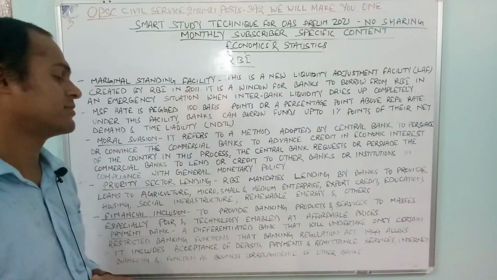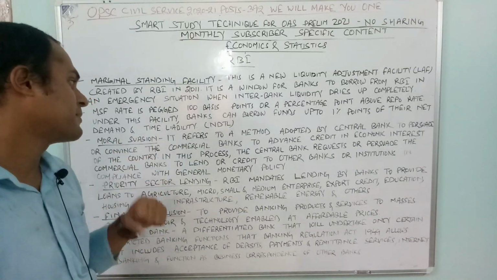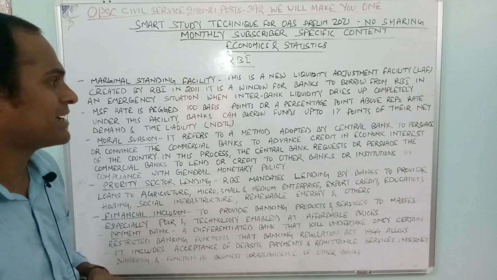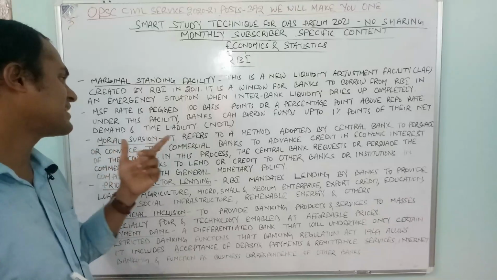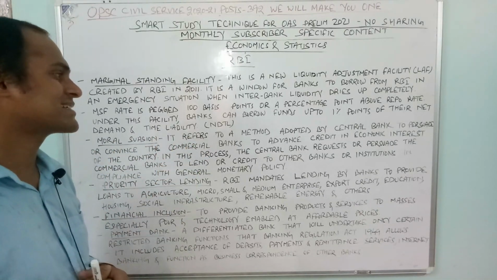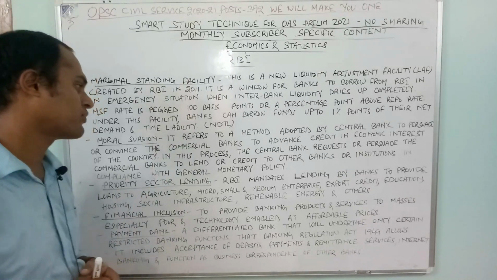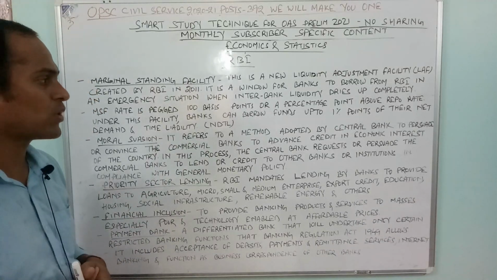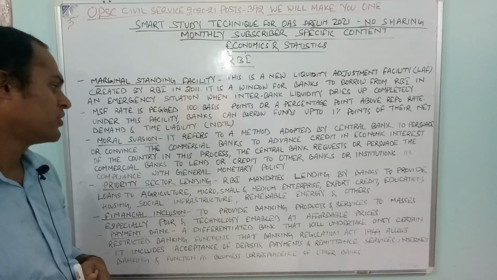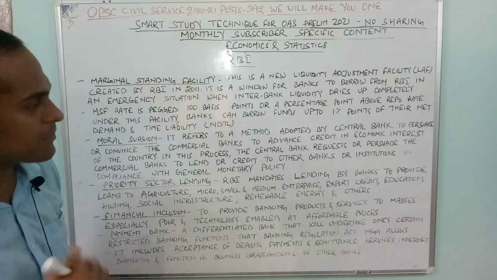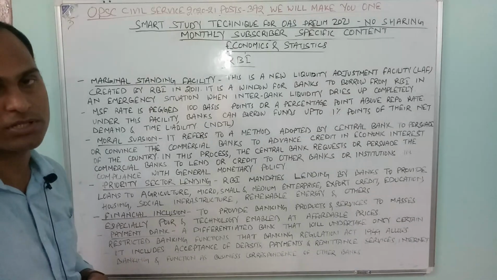Then moral suasion. What is moral suasion of RBI? It refers to a method adopted by the central bank to persuade or convince the commercial banks to advance credit in the economic interest of the country. In the process, the central bank requests or persuades the commercial banks to lend credit in compliance with general monetary policy.